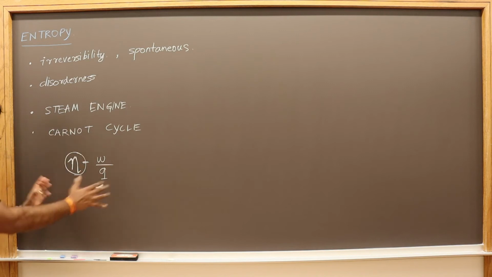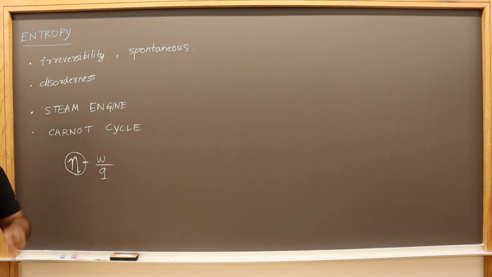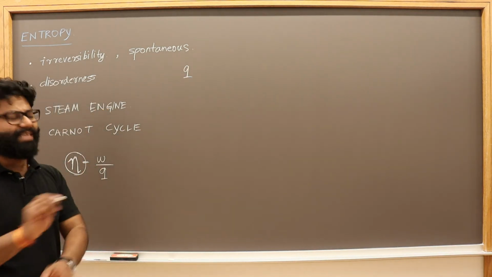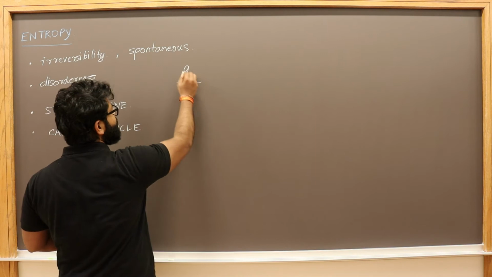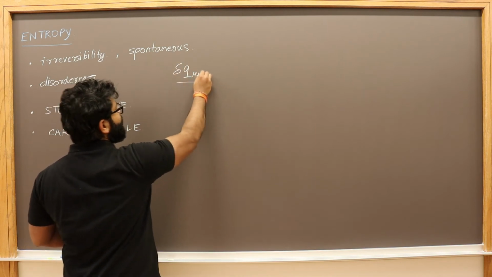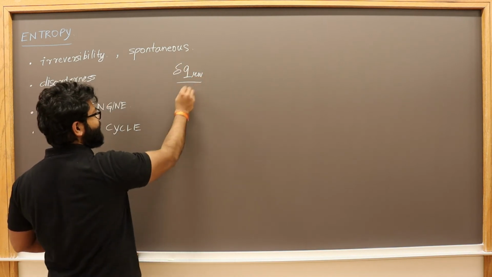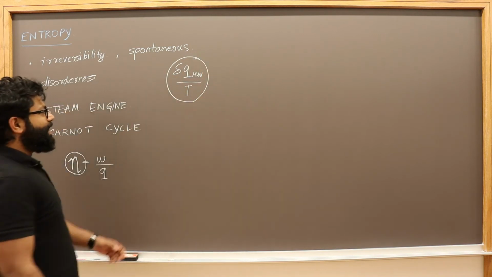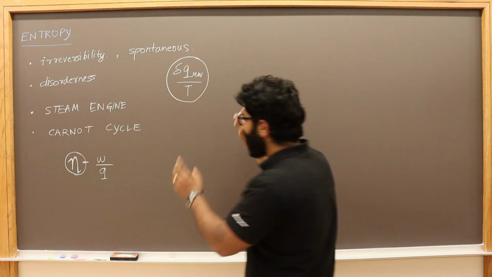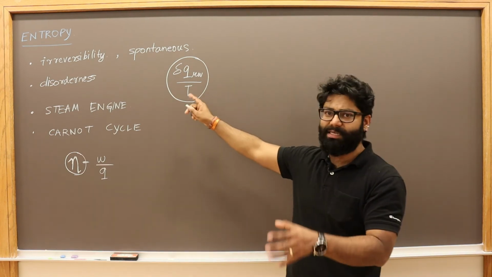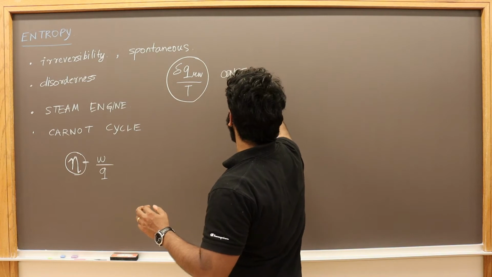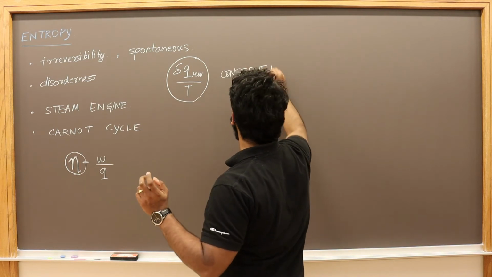Now, when he did all this, there was another scientist called Clausius. What Clausius saw was that in any reversible reaction, the change in Q divided by the temperature, he observed that this quantity is conserved. Absolutely fascinating.